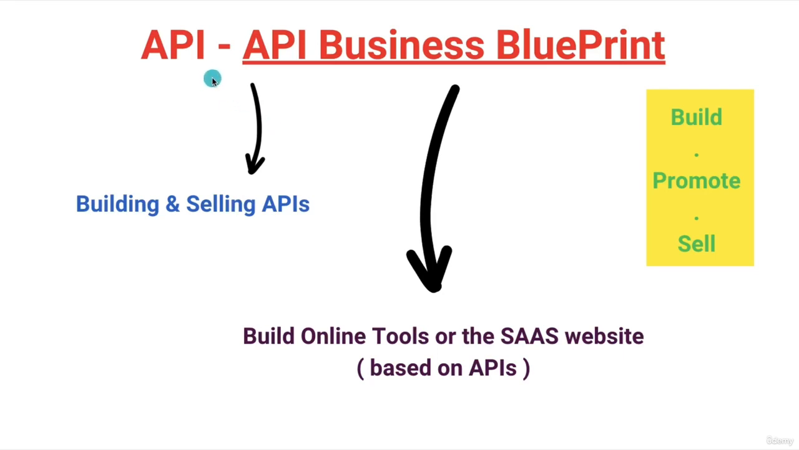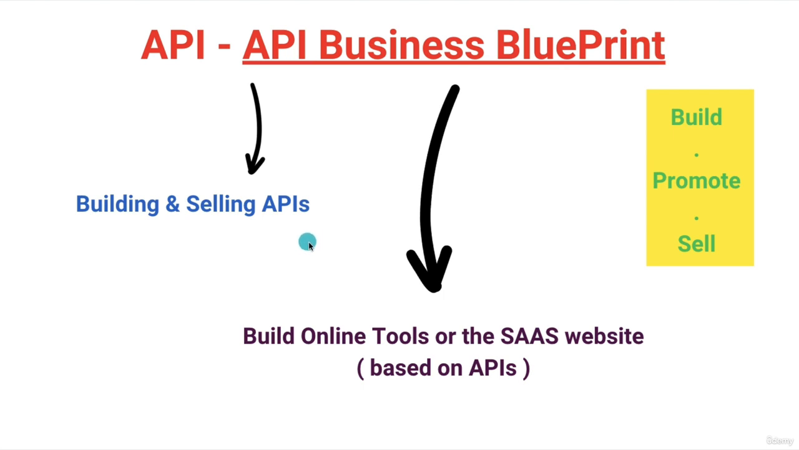So now guys, we are going to talk about the API business blueprint. Inside this topic, we will teach you the two amazing methods to make money with API. The first method is to start building and selling APIs, and that is what this course is all about. We will build one API and we will sell that API.